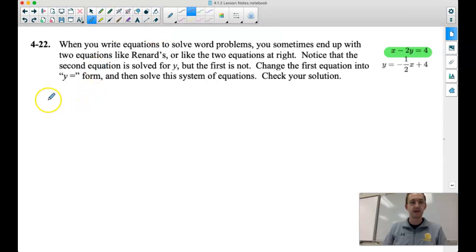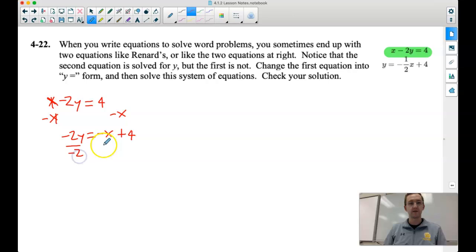We've got x minus 2y equal to positive 4. We want to solve for y, so the first thing we've got to do is move our x. Let's subtract x from both sides. It cancels here. Minus 2y is equal to minus x plus 4. We want that looking like slope-intercept form, so now we've got to get our y by itself. Let's divide by negative 2.